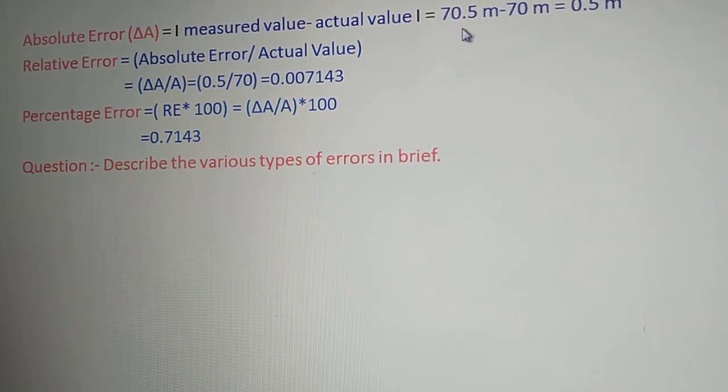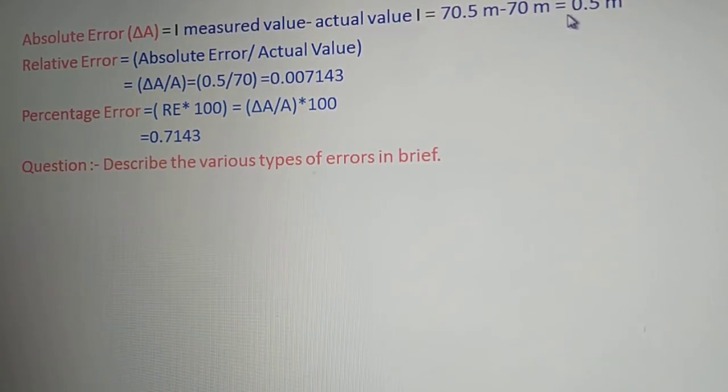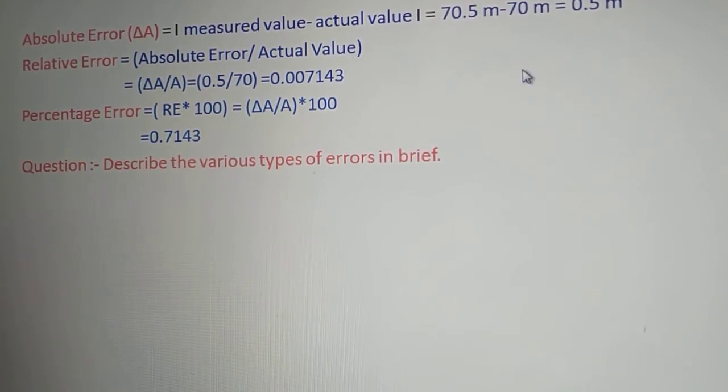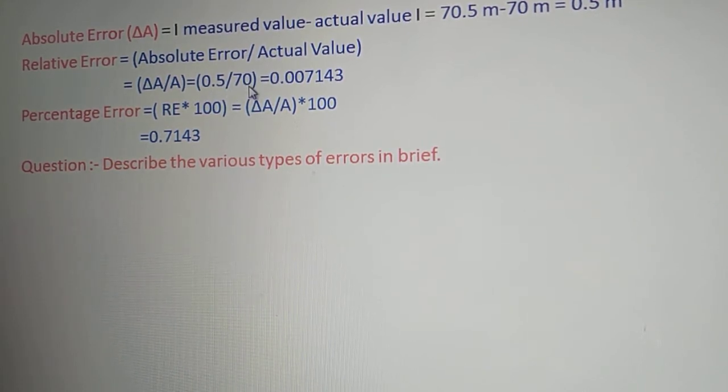Let us take an example. 70.5 meter minus 70 meter will give you 0.5 meter. That's an absolute error. A relative error is equal to absolute error upon actual value. And what is the absolute error calculated? It is equal to 0.5 meter. So let's continue with those observations only. The relative error will give you delta A upon A, where A is the actual value. So this is equal to 0.5 upon 70, because the actual value is 70 here. If you work out this calculation, then you get 0.007143. So this is a relative error.